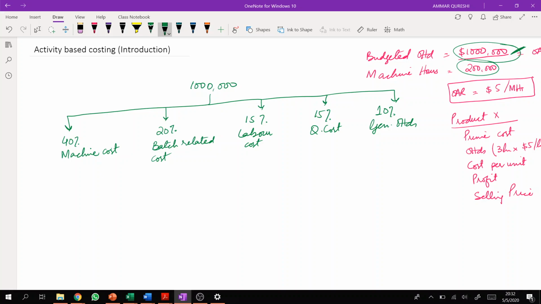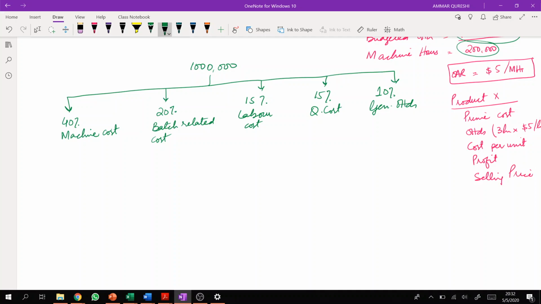These are those costs which are related to the whole factory. For example, factory rent, factory maintenance. So anything which is related to the whole factory can be classified as general overheads, right? So we made this classification. Now let's calculate the dollar figures first, and then we will move ahead. Machine related cost will be around 400,000 in this case, 40% of 1 million.